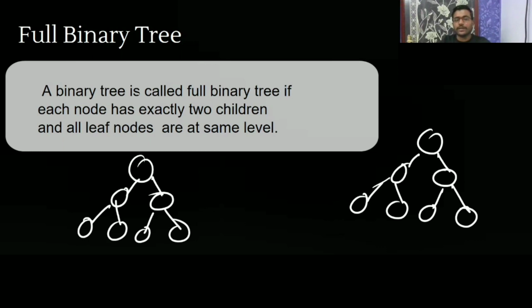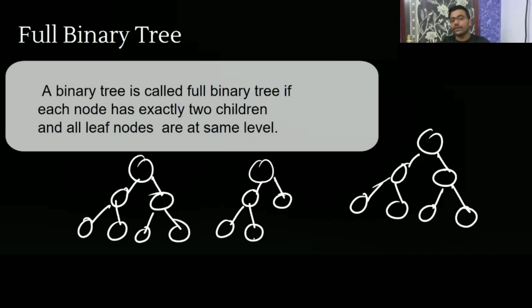Okay, so a binary tree is called a full binary tree if each node has exactly two children and all leaf nodes are at the same level. Okay, means you can't do it like this. Like a binary tree, see, it is called full binary if each node has two children. It is having two children, it is having two children, and all leaf nodes.